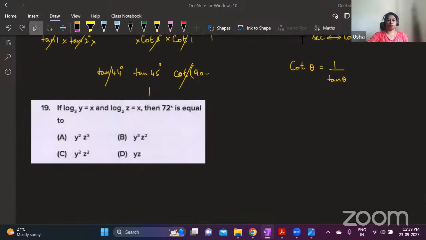Solve this question. 72 power x is equal to... You can use the properties that we have used earlier in the session. You can use the same properties. Solve this and tell me the answer.